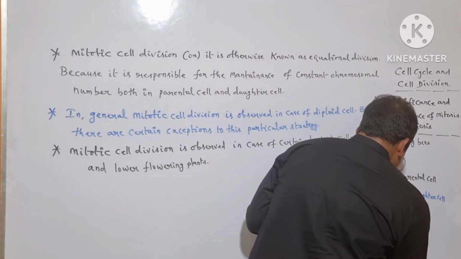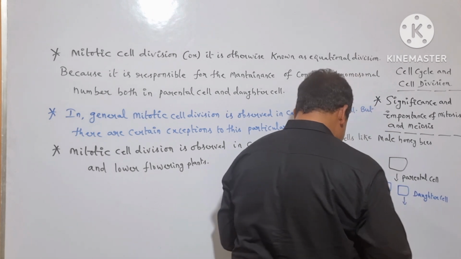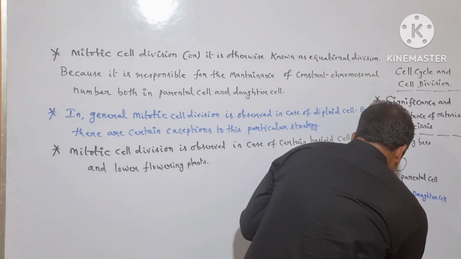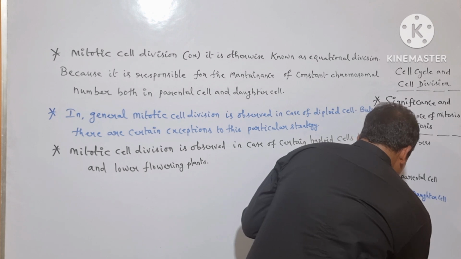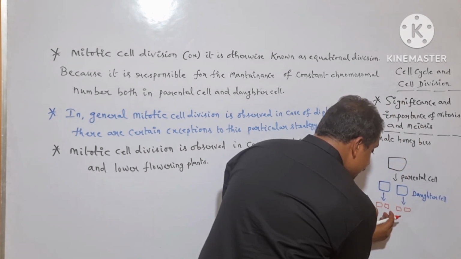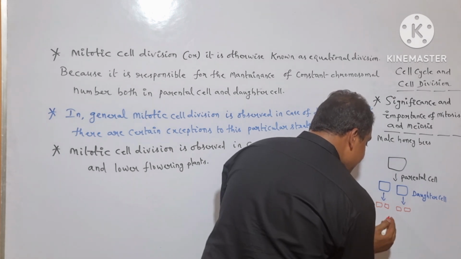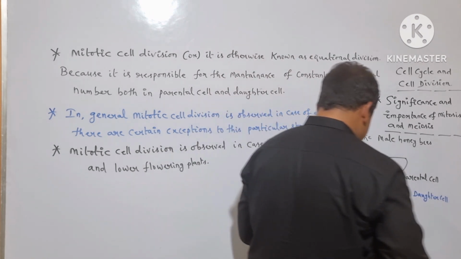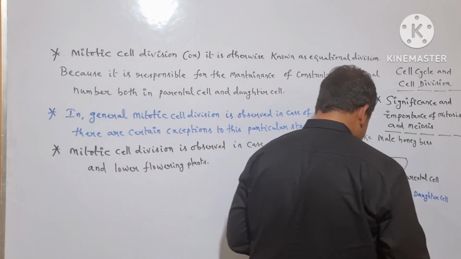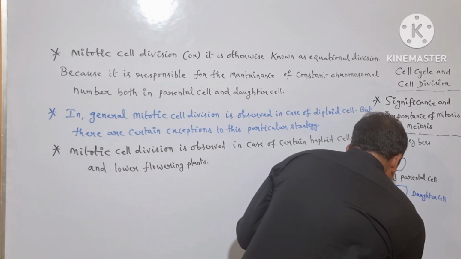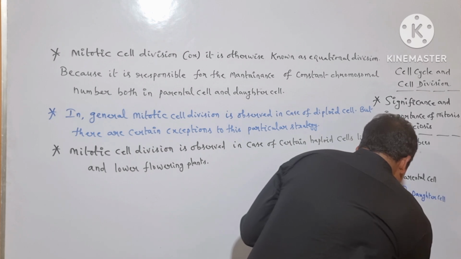So let me show it here. And again, when each of these daughter cells participates in mitotic cell division, it produces another two daughter cells.